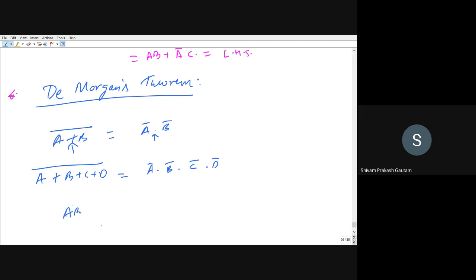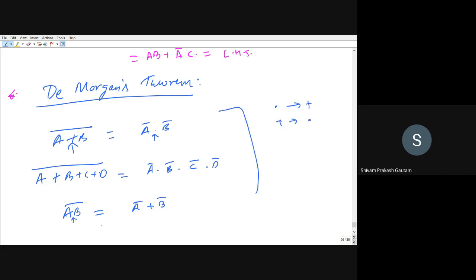That is, if A dot B is there and the whole bar is there, and you want to reduce it to a single bar on a single variable, then you do A bar, and earlier it was product, so afterwards it will be addition. So dot will be replaced by sum and sum will be replaced by dot.